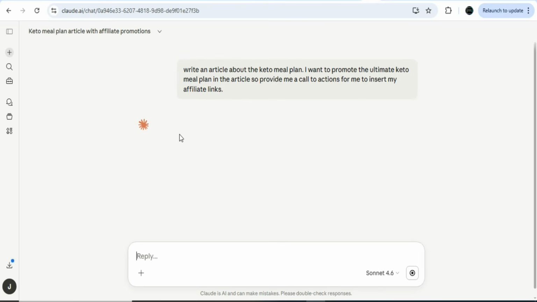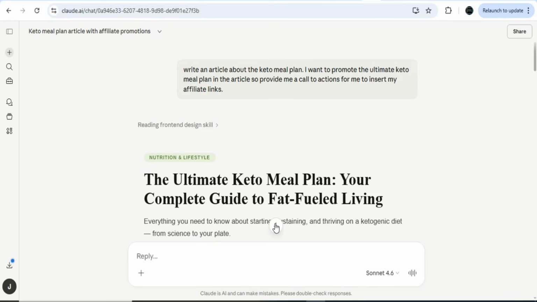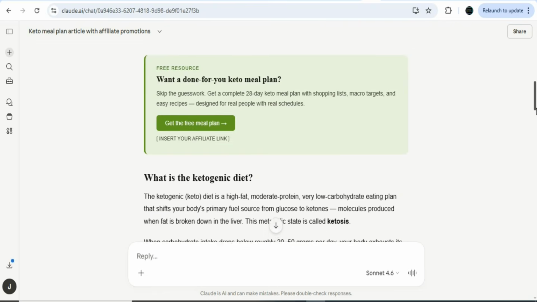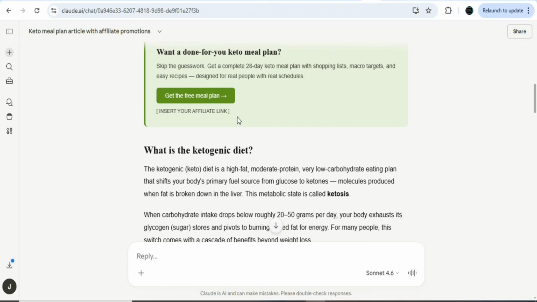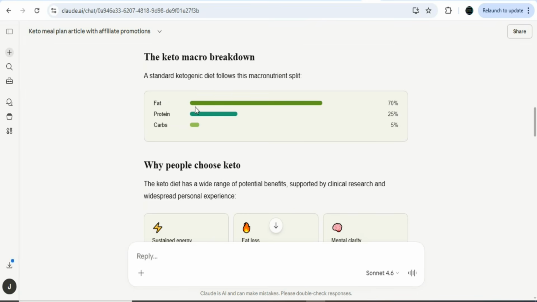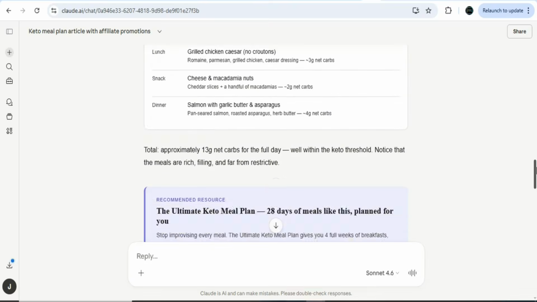So it is going to write a very nice article. Let's wait for it. You can see it is working. As you can see, within a matter of minutes, it has written a full article. You can see it has even shown us the category. So let's scroll down. You can see this is the whole article. You can see this is a call to action. You can see it right here. When you scroll down, you can see this is some data that it has shown. So it's a very nice article. You can see everything in the article.